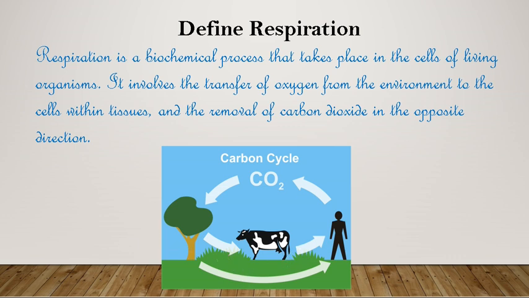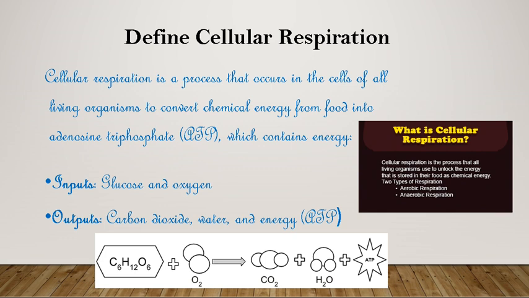In the next slide we'll learn what is cellular respiration. Cellular respiration is a process that occurs in the cells of all living organisms to convert chemical energy from food into ATP. Food will give us energy, and that energy is transferred into ATP, that is adenosine triphosphate, which contains energy. If we eat food, we get energy, right? To get that energy after eating food, the chemical process starts and converts it to ATP, adenosine triphosphate, which contains energy.